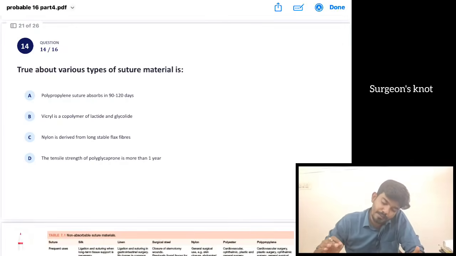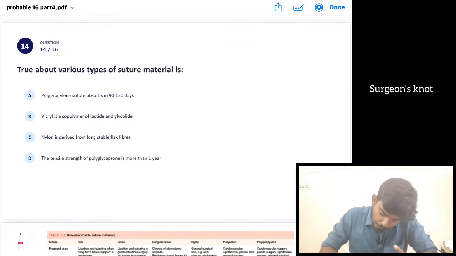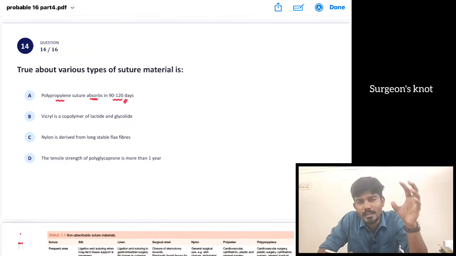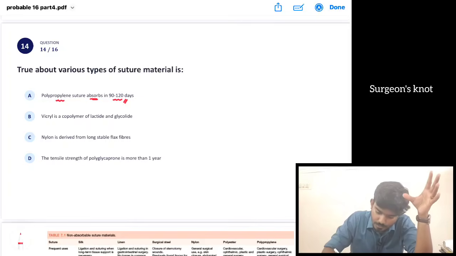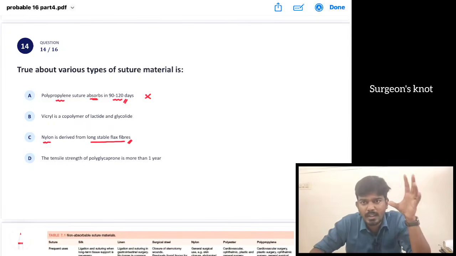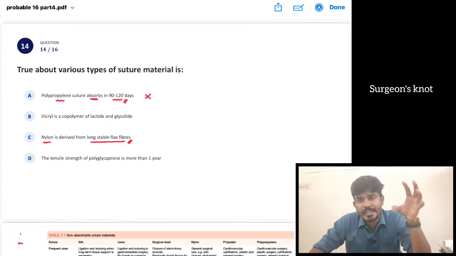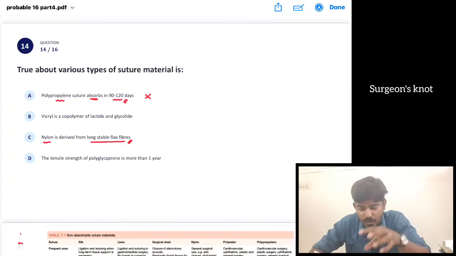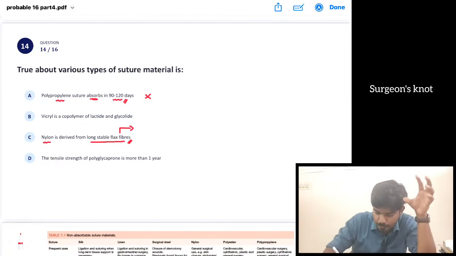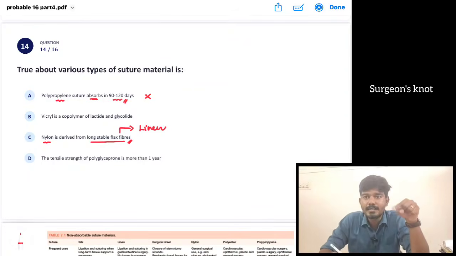Which of the following is true about the various types of suture material? Number 1, polypropylene suture absorbs in 90 to 120 days. We know polypropylene is a non-absorbable material, so this option is wrong. Then, nylon is derived from long flax fibers. We know nylon is a synthetic material derived from polyamide, not from a natural material. Long flax fibers suggest linen suture material, which is derived from a natural material, whereas nylon is synthetic.